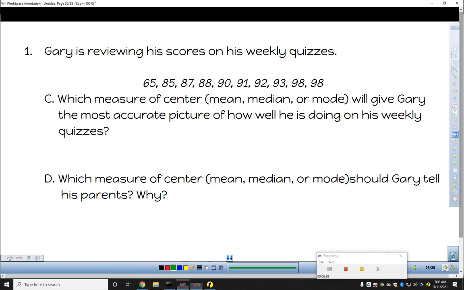All right? So, we just in the last slide found these answers. That the mode was 98, that the median was 90.5, and that the mean was 88.7. And now we want to talk about, well, which measure of center will give the most accurate picture of what's going on?